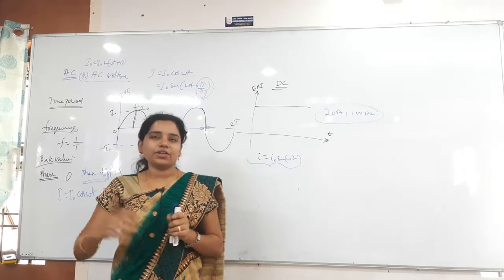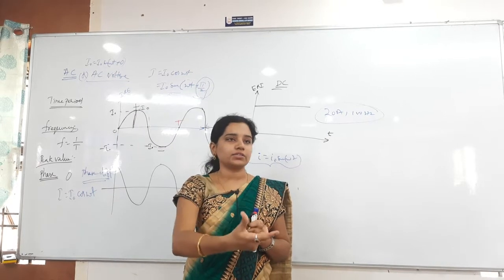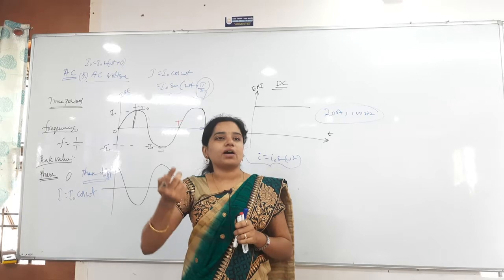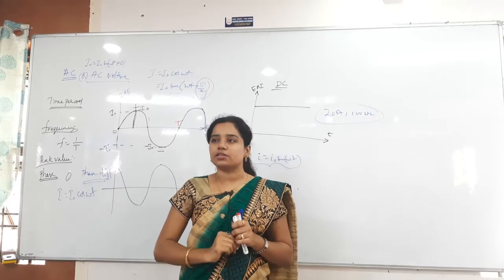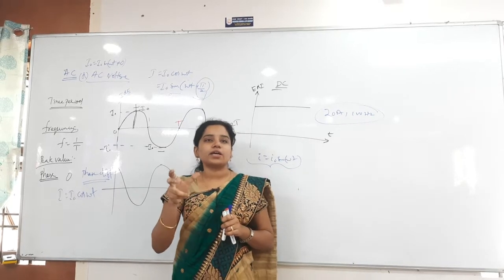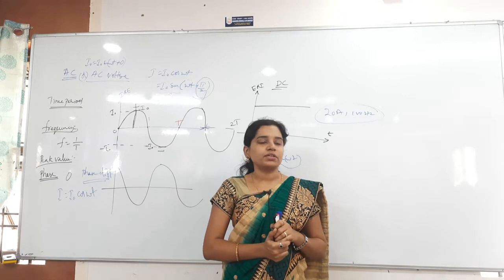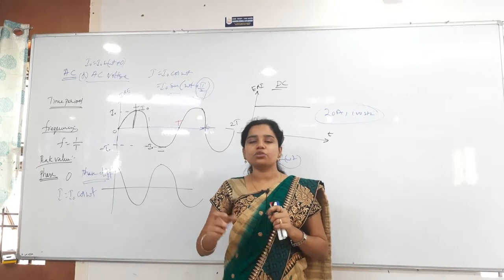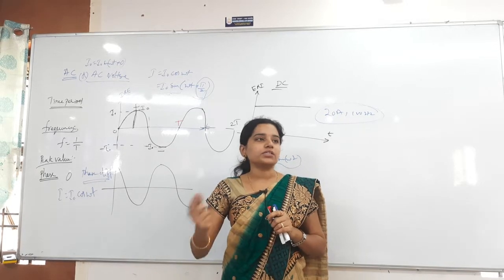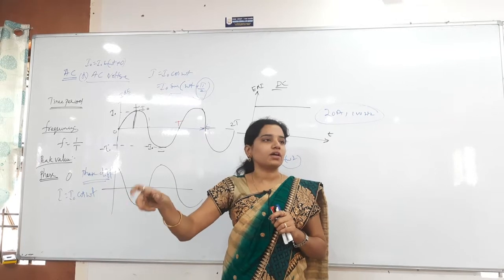Even in average also we will take the average value of all the currents in one half cycle, and then the average value of all the currents in the negative half cycle. So whenever we are discussing the average value, they are talking about only half cycle of the oscillation they have given. And RMS value is nothing but root mean square, the squares of all the values and then its root, that will give the RMS value.